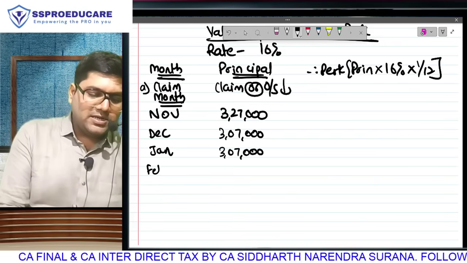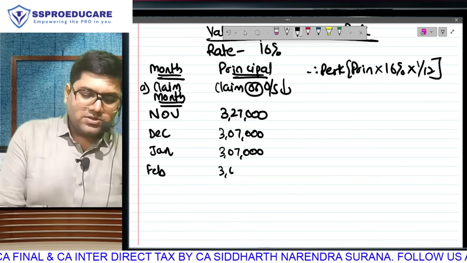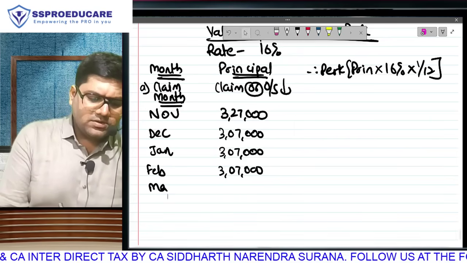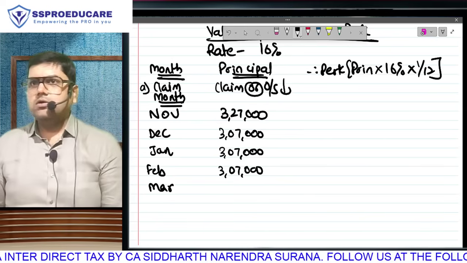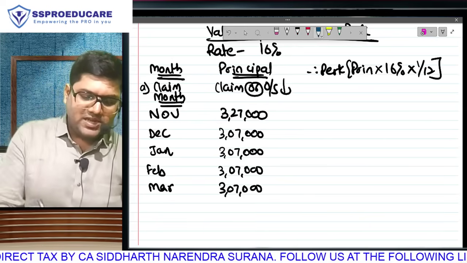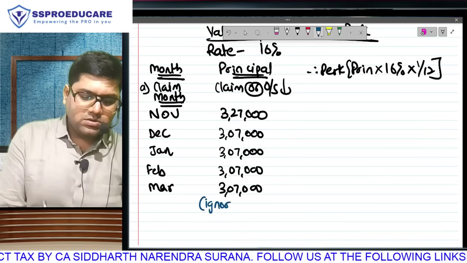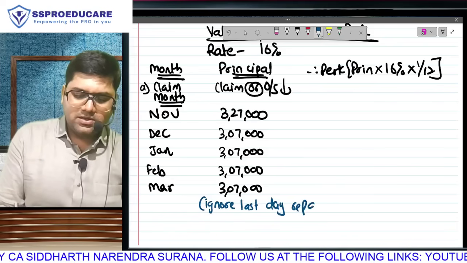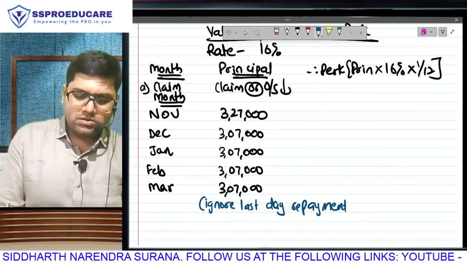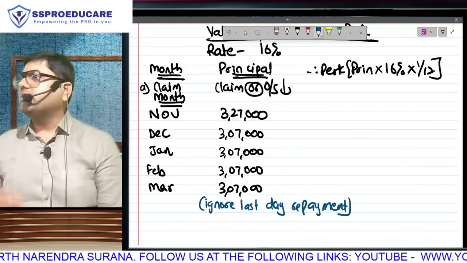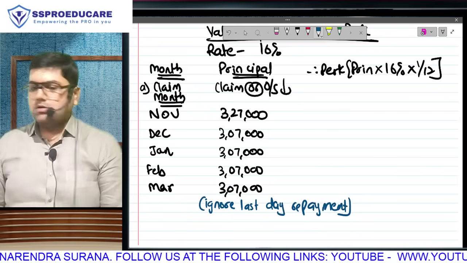In Feb, is there any repayment? No. So 3,07,000. In March, there is repayment. So we subtract that amount. No, we will still take 3,07,000 because we have been told to ignore the last day's repayment. Correct? Perquisite will continue, but our year is stopping, so we will stop.